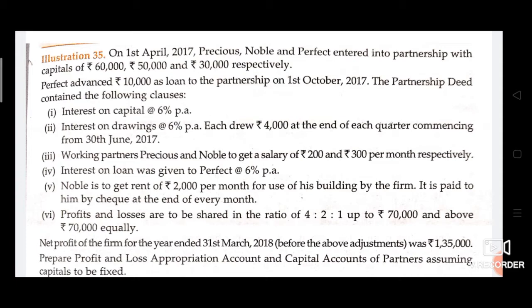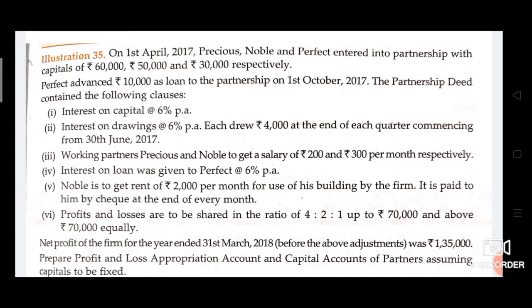Interest on loan is given to Perfect at 6% per annum, obviously on his loan given to the partnership firm. Noble is to get rent of rupees 2,000 per month for use of his building by the firm. Means the building used by the firm is owned by Noble, so the partnership firm will give rent to him. It is paid to him by cheque at the end of every month.